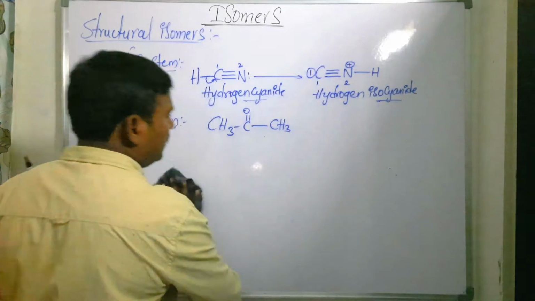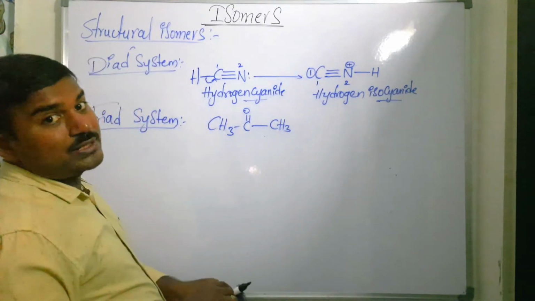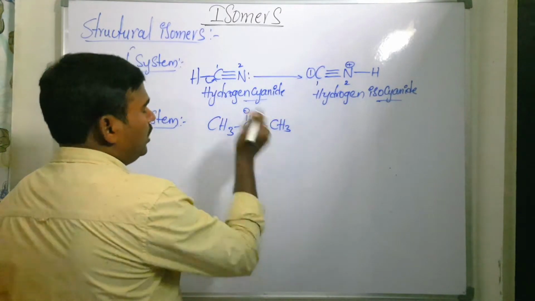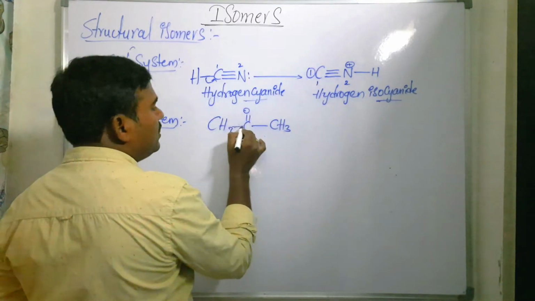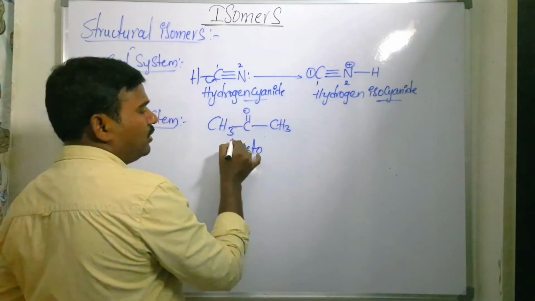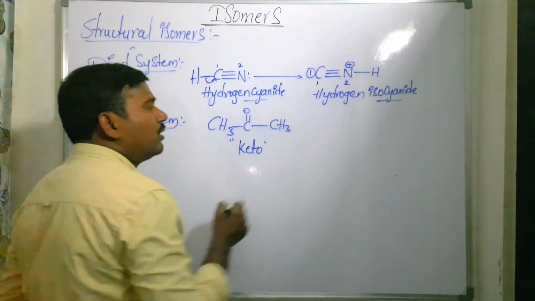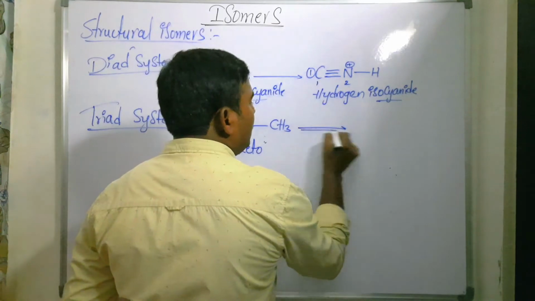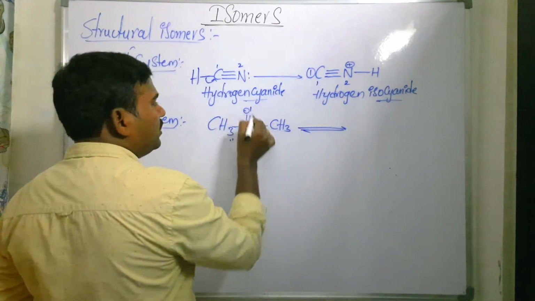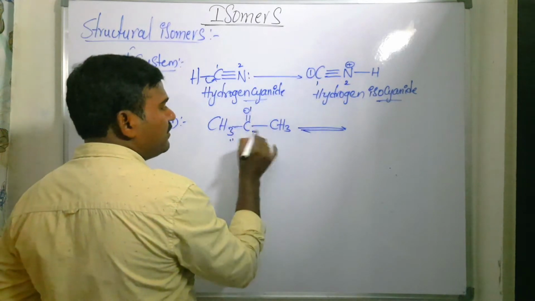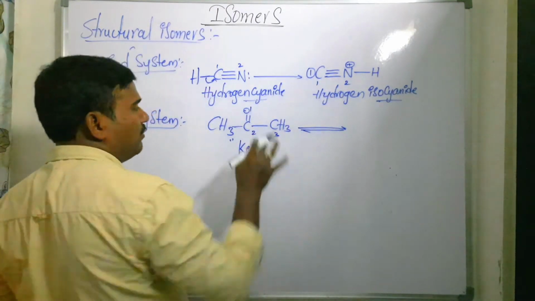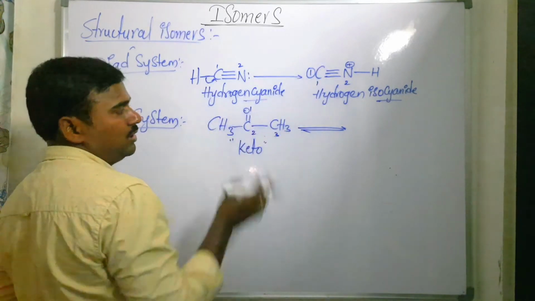Ketones, aldehydes and unsaturated alcohols come under functional group isomers. Now here the polyvalent atoms are carbon and oxygen. Polyvalent atoms are assigned the numbers 1, 2, 3.